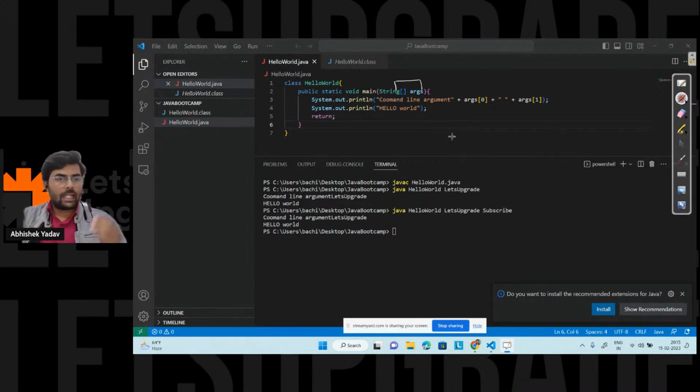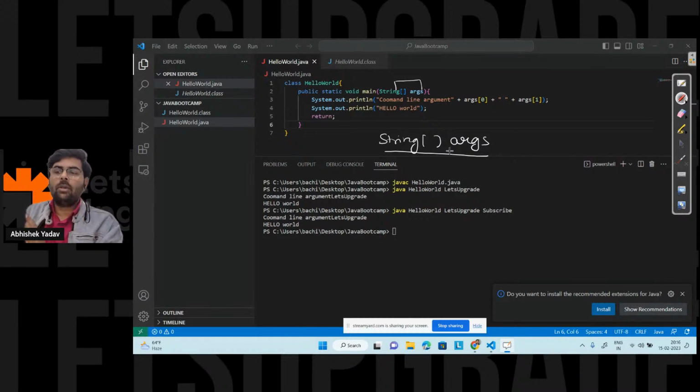Like, I have not discussed about the, sir, can you explain again? Okay. So basically, this string args is a command line argument, and this is a syntax of an array. Then you will say, what is an array here? Increase the text size. Okay, I will increase the text size. So you will say, what is an array? Array is a collection of similar kind of data stored in a contiguous memory allocation.